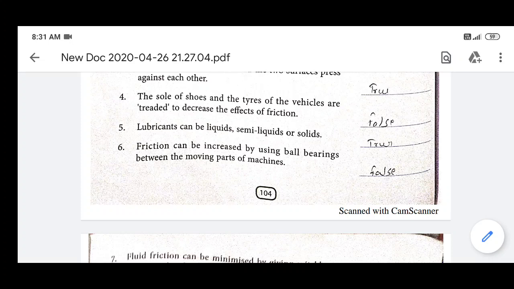Ball bearing converts the sliding friction into rolling friction, and rolling friction is much less than the sliding friction. But here it is written that by using the ball bearing we can increase the friction. So this statement is false.